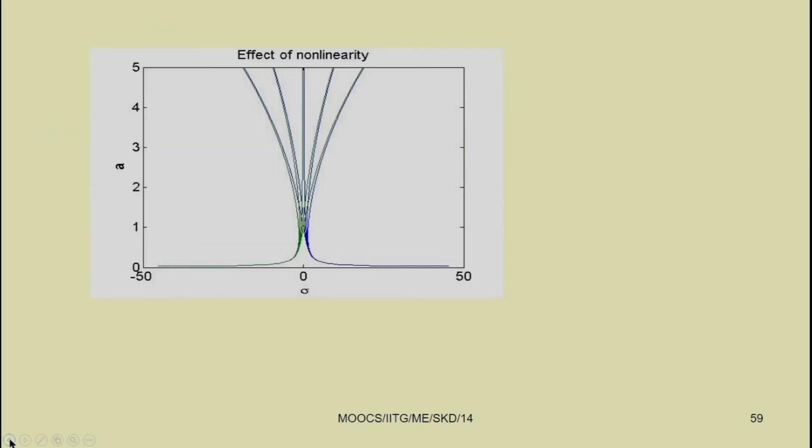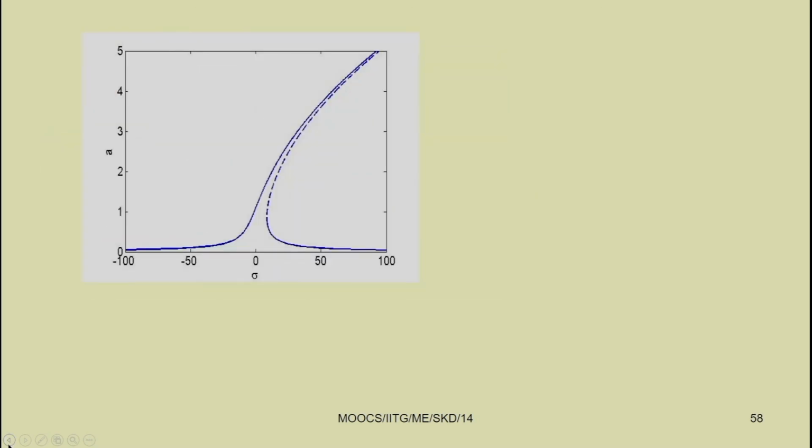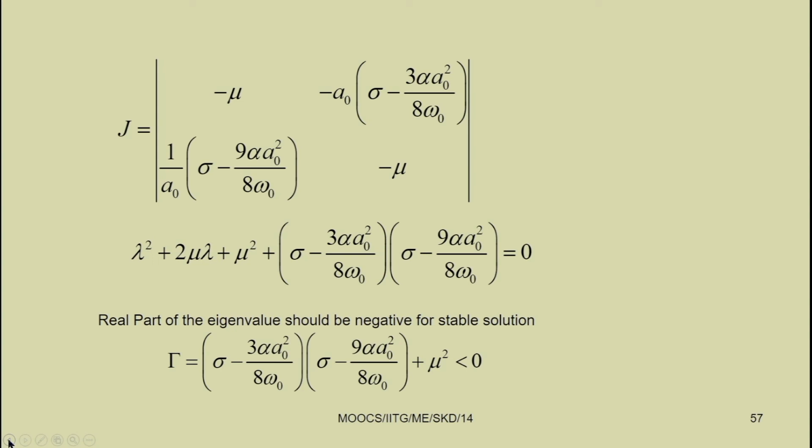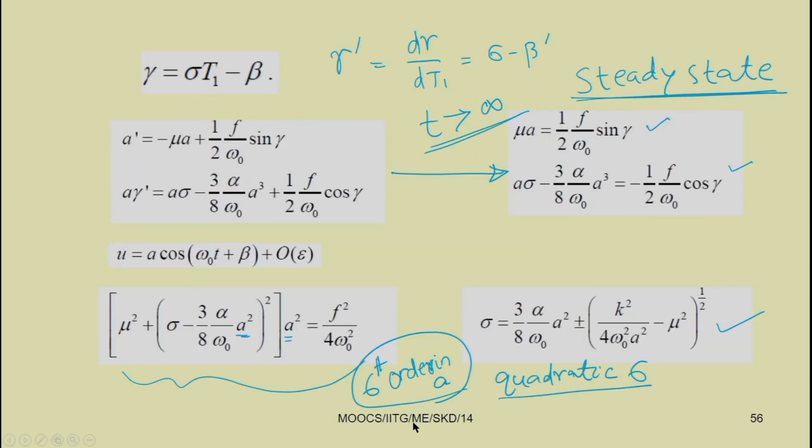Previously we have seen some other equations also. So, this is the equation. Now, coming back to the Duffing equation, we already got the frequency response between A and sigma.